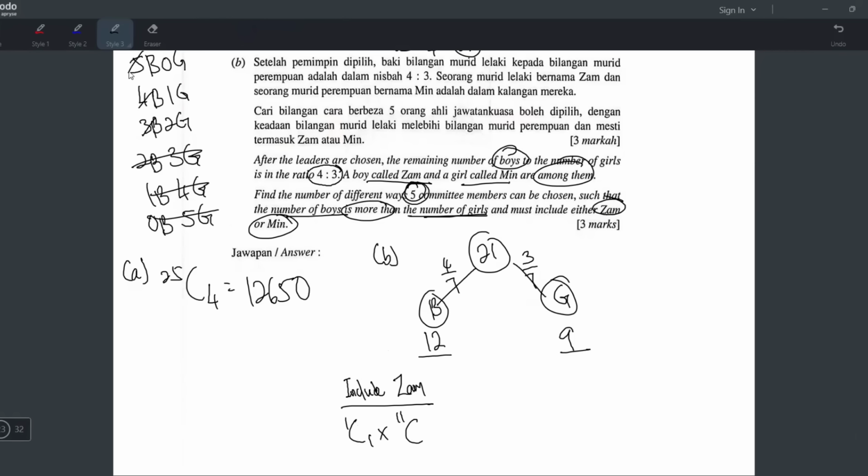So all these have to minus 1. So 2, this becomes 3, this becomes 4. Can you understand? Because Zam is a boy, so if you include Zam, it means you want all. Yeah, because one boy is already chosen, so just choose another 2 boys.